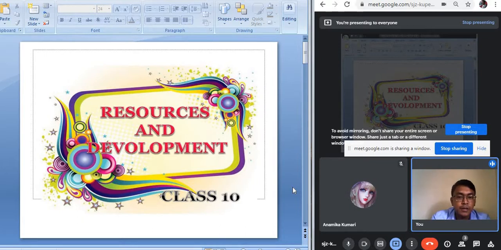We are very well acquainted with the term resources. We have heard about this term from the very junior classes, and we use it many times. The term resource basically refers to any kind of material which can satisfy the needs of human beings. These materials can be anything. It may be natural, it may be man-made.